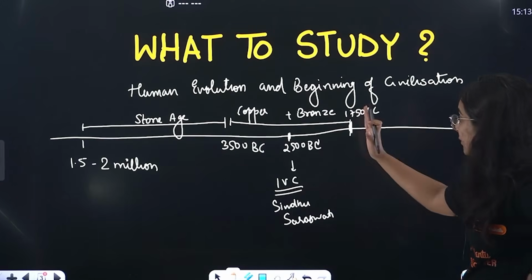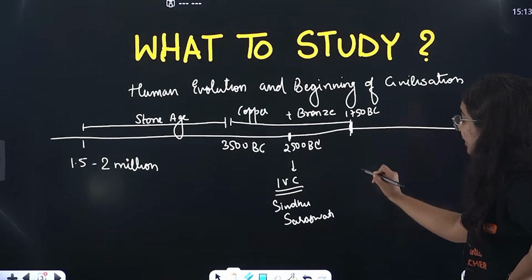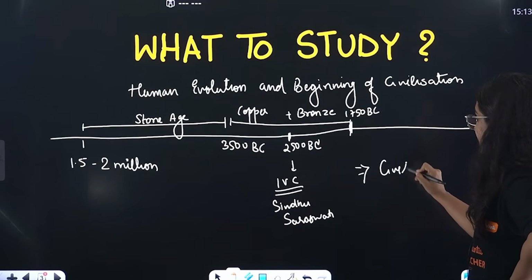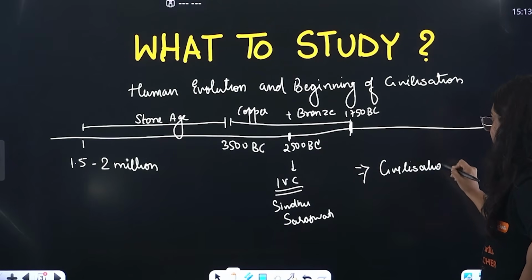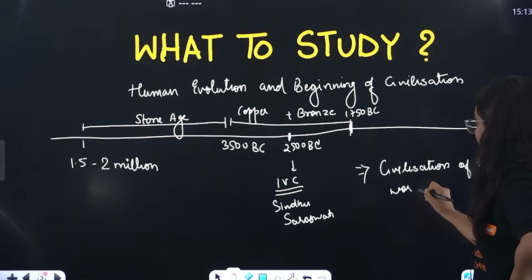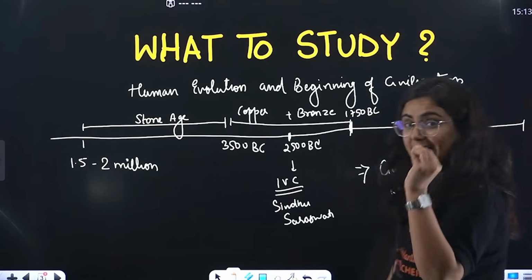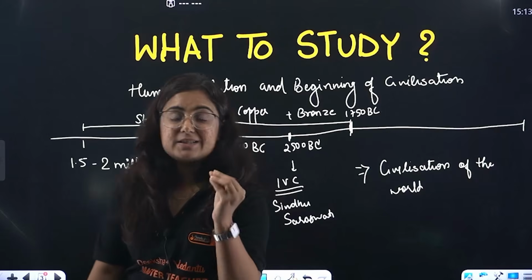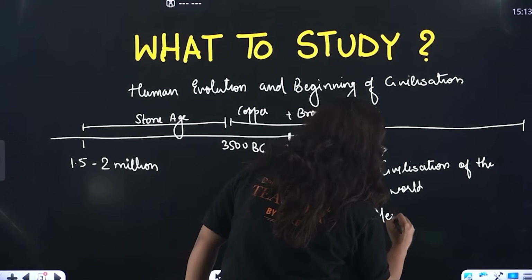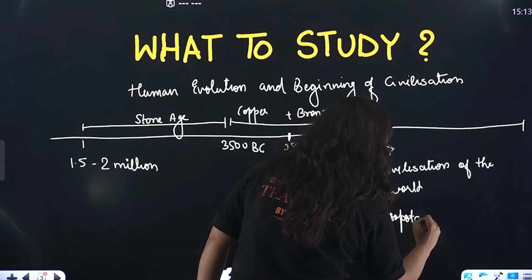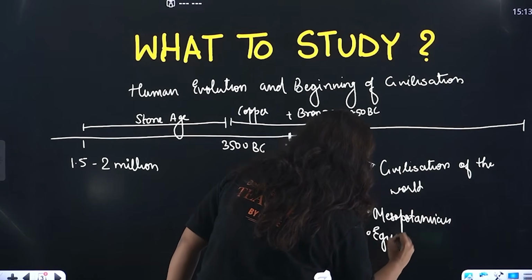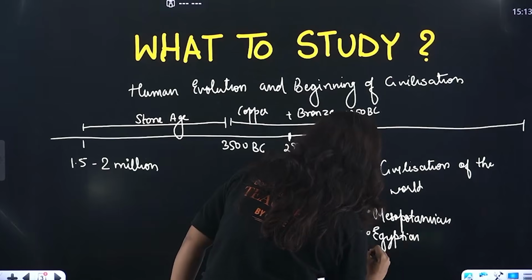The chapter will stop here, because after that the chapter will talk about the civilizations of the world. So the Indus Valley civilization was not the only civilization, rather there were certain contemporary civilizations in the world, like the Mesopotamian civilization, the Egyptian civilization, and the Chinese civilization.